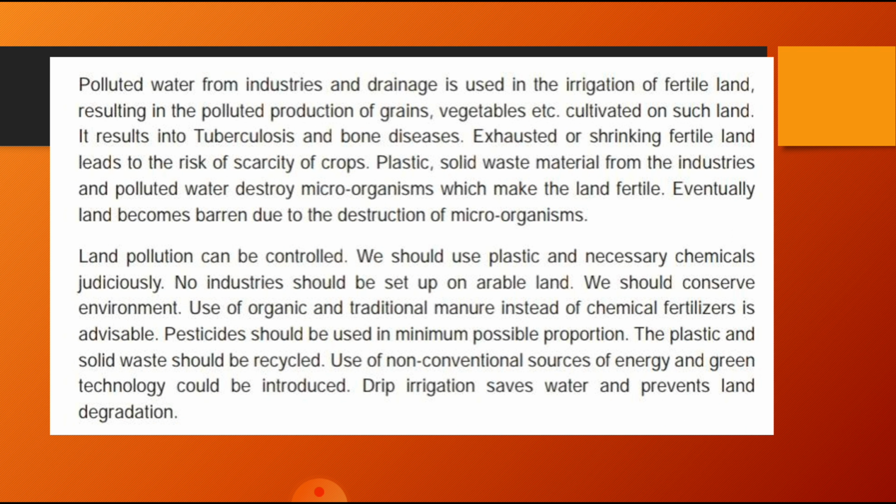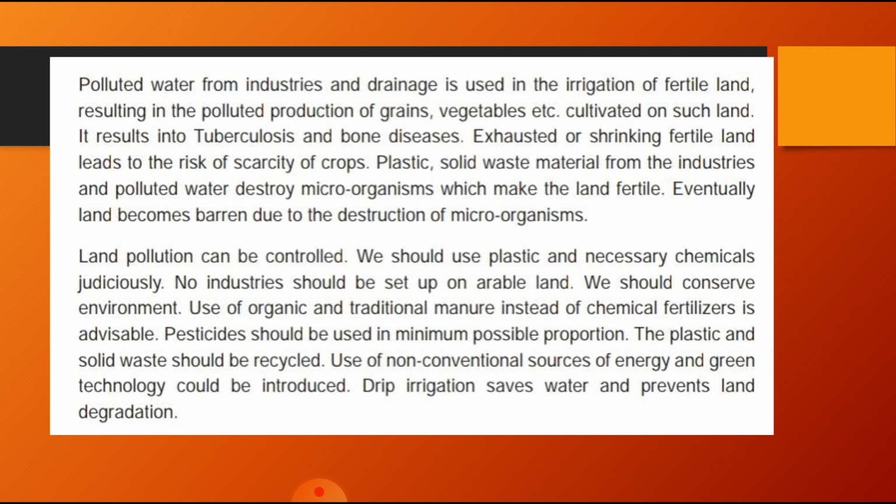Polluted water from industries and drainage is used in the irrigation of fertile land. All this polluted water, released from the industry or the drainage system, carries chemicals, and it is being used in the irrigation of fertile land. And because of this, the grains, vegetables, etc., which are cultivated on the land, are affected a lot and result in diseases like bone disease and tuberculosis. This type of disease occurs because of this only.